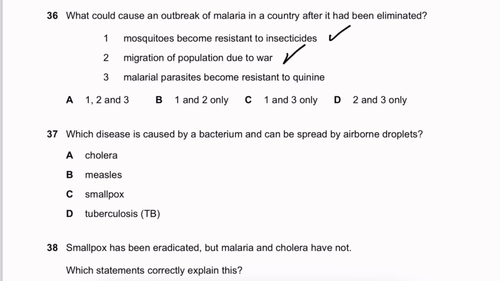Okay, malarial parasites become resistant to quinine. Yes, so increasing resistance of malarial parasites is going to obviously lead to an outbreak of malaria. So 1, 2, and 3.